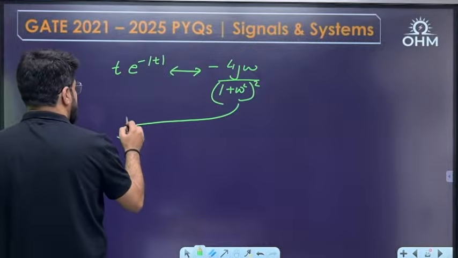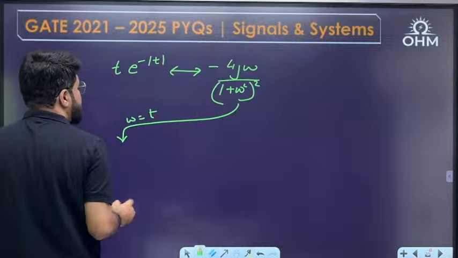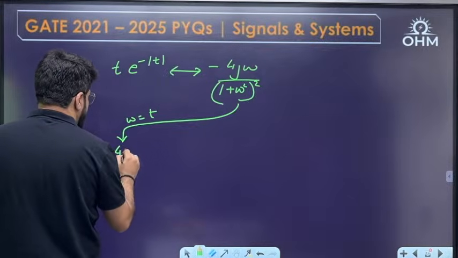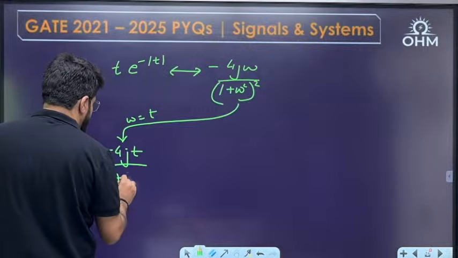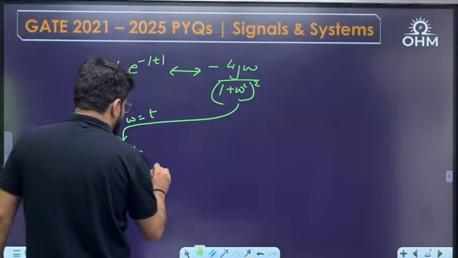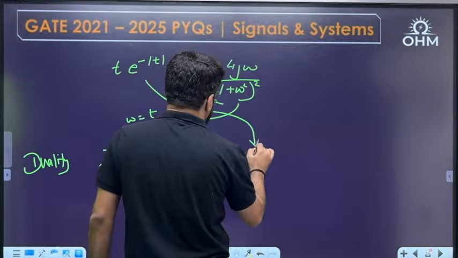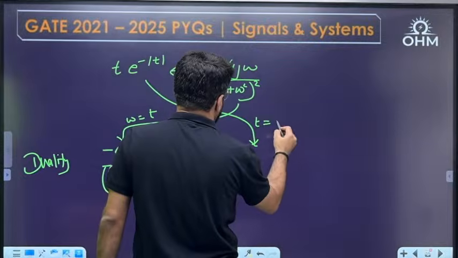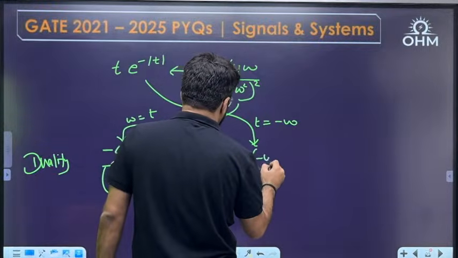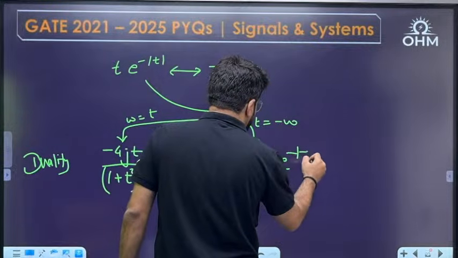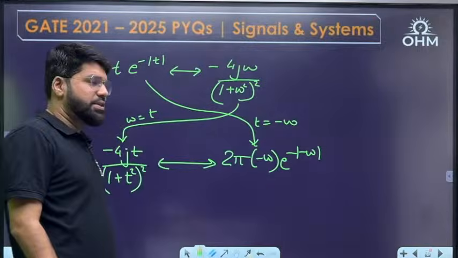Transform of transform. So suppose omega now is replaced by t, I'll get minus 4jt upon 1 plus t square whole square. This will have the transform 2 pi x(minus omega). You have to put t equal to minus omega here, so 2 pi minus omega e power minus mod minus omega.